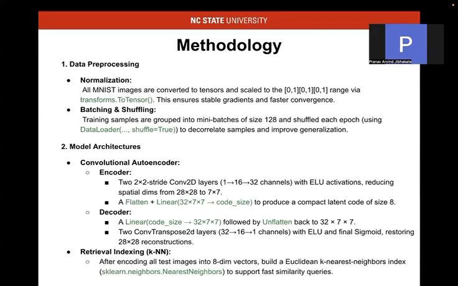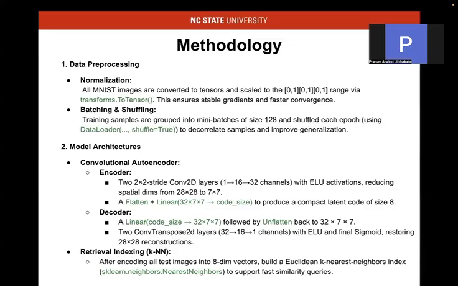For our methodology, we did pre-processing by normalizing and batching the images. For the model, we are using convolutional autoencoders, which first compress the image representation into a smaller latent space vector and then expand on it.